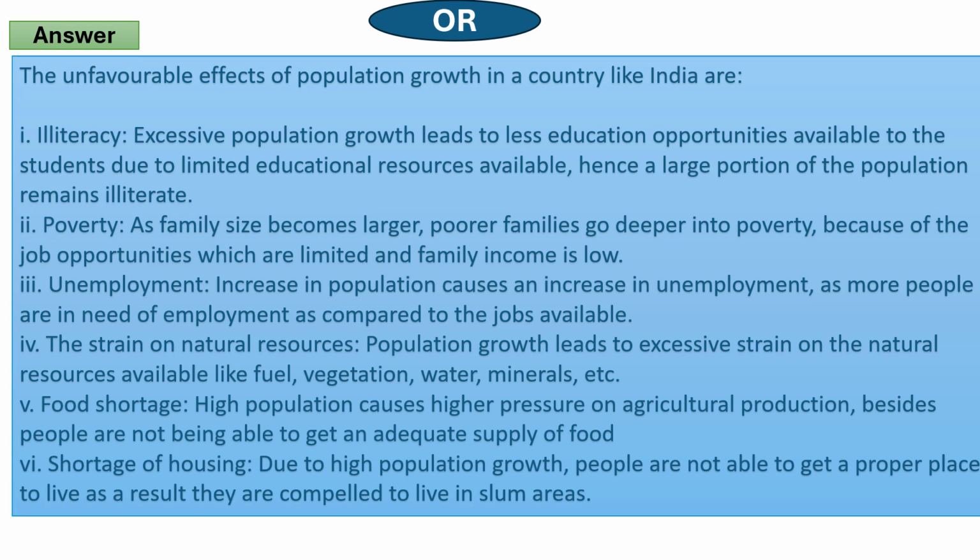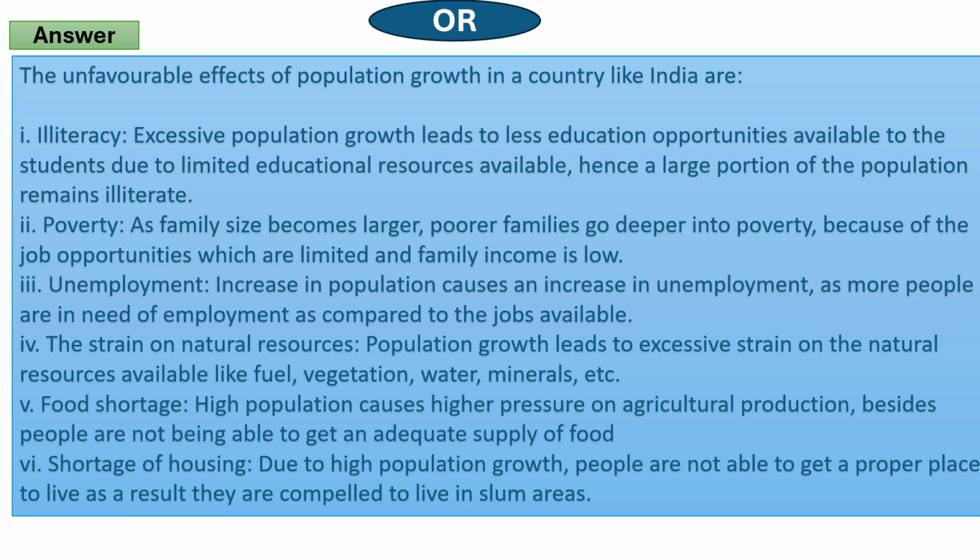Second, poverty. As family size becomes larger, poorer families go deeper into poverty because job opportunities are limited and family income is low. Third, unemployment. Increase in population causes an increase in unemployment as more people are in need of jobs compared to the jobs available.